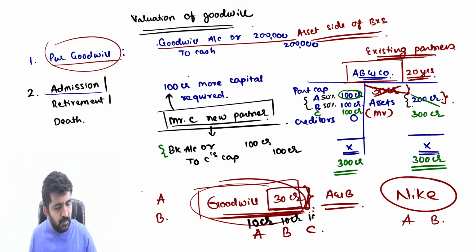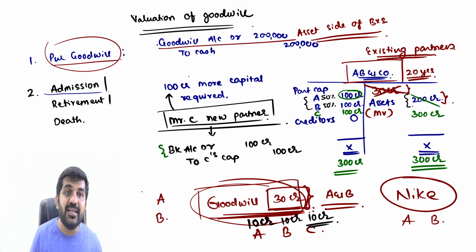10 crore. And what will be the share of C? 10 crore. C is getting 10 crore rupees without any reason. Is it all right? Well, it is not actually 10 crore rupees, but an asset worth 10 crore rupees is getting transferred without giving any money. This A and B will not tolerate. What they will say is, we have created this goodwill of 30 crore.